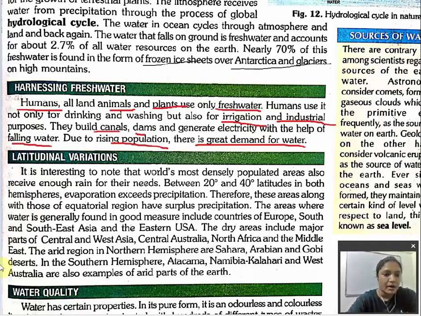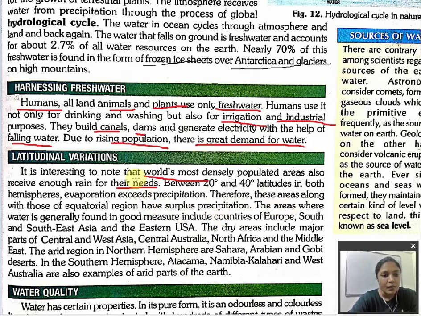So next topic is latitudinal variations. It is interesting to note that the world's mostly densely populated areas also receive enough rains for their needs. We also know that densely populated areas also receive enough rain as per their need. Between 20 degree to 40 degree latitudes in both hemispheres, evaporation exceeds precipitation. Therefore, these areas, along with those equatorial regions, have surplus precipitation.